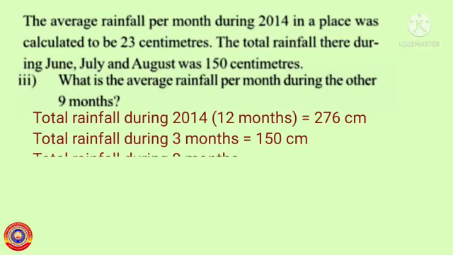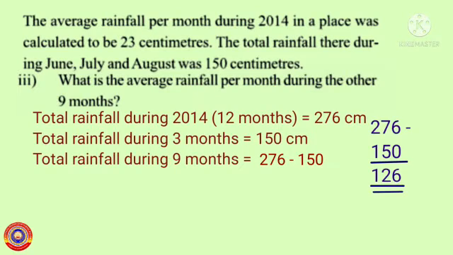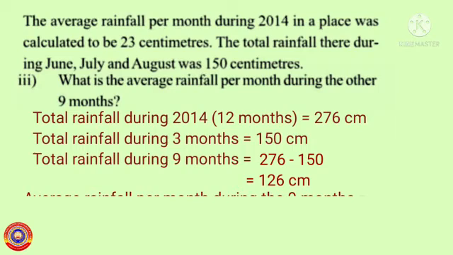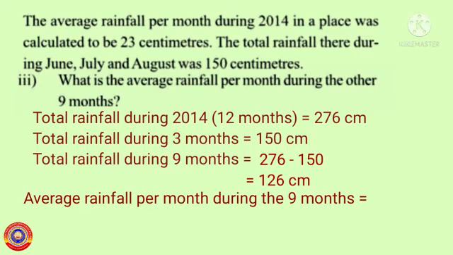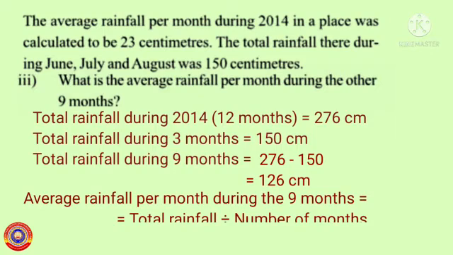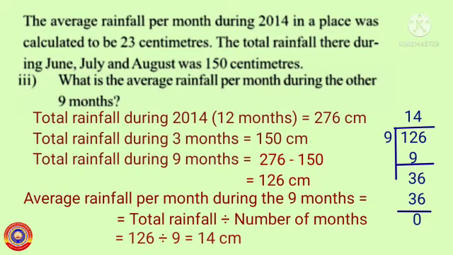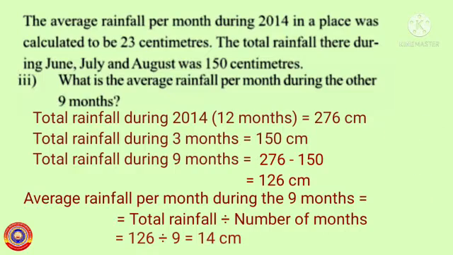Therefore, total rainfall during 9 months is equal to 276 minus 150, that is equal to 126 centimeters. Now, we have to find out the average rainfall per month during the 9 months. That is equal to total rainfall divided by number of months, that is equal to 126 divided by 9, that is equal to 14 centimeters. Is it clear for you?